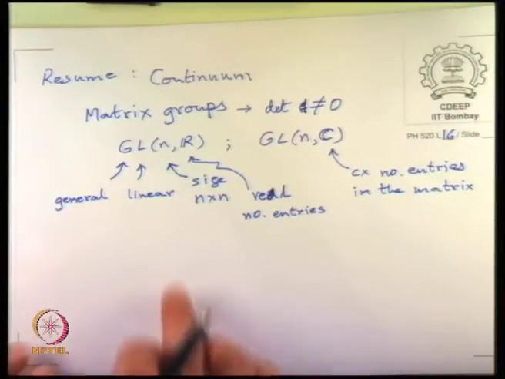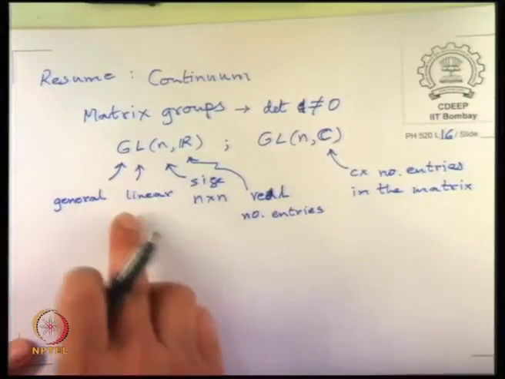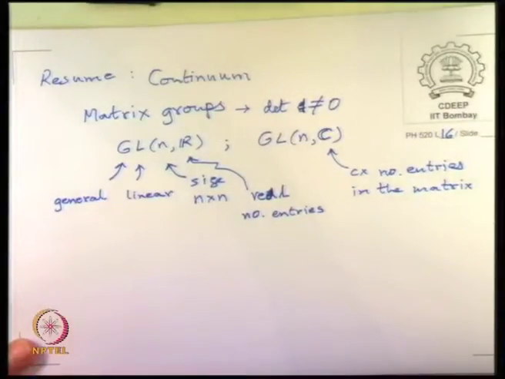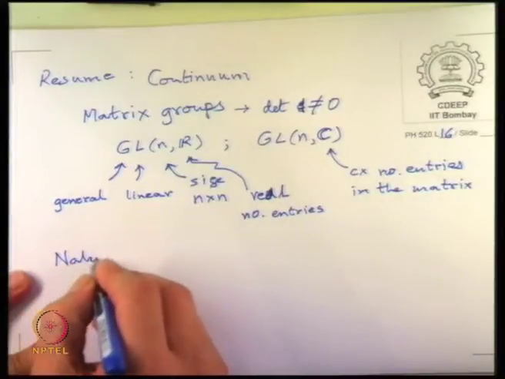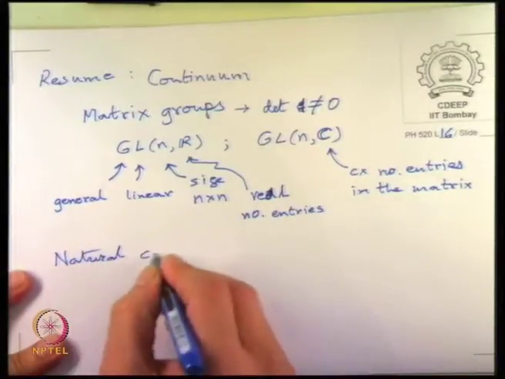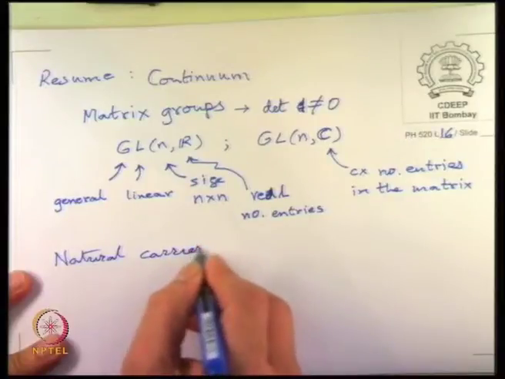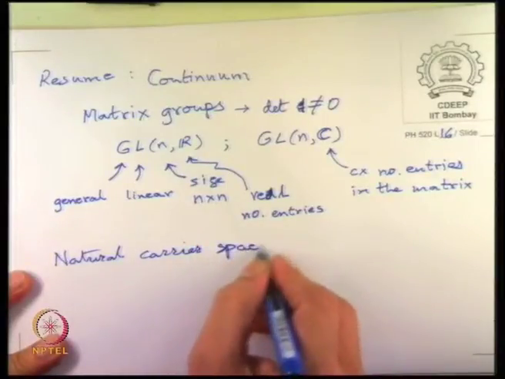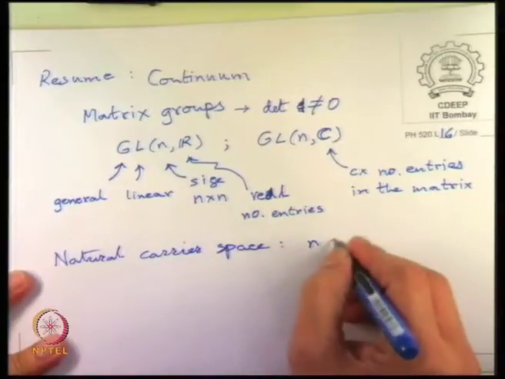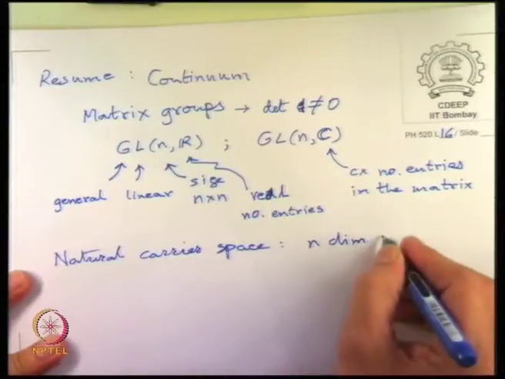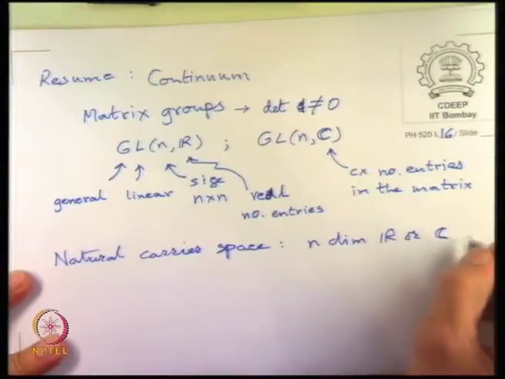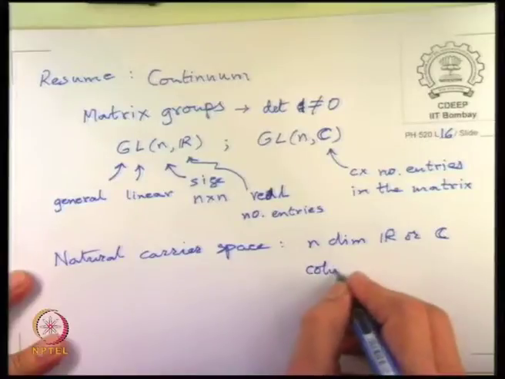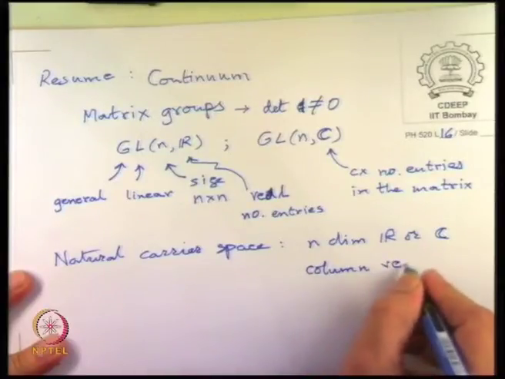Now these groups, they have a natural carrier space on which they act. It is essentially n-dimensional, real or complex column vectors. That is the convention.